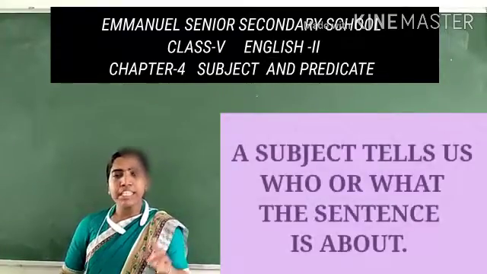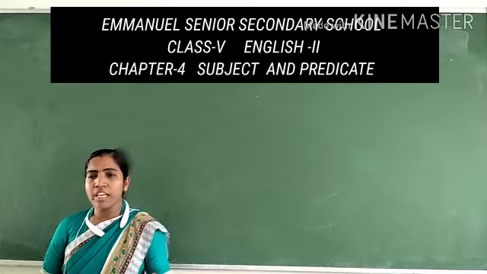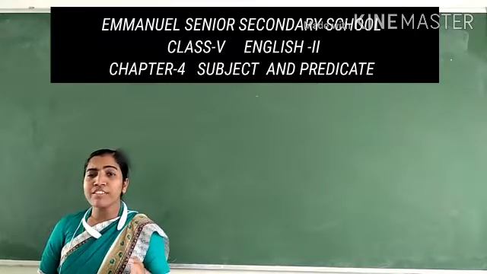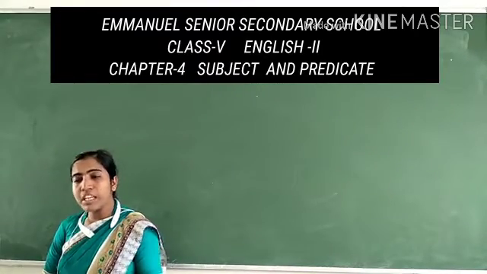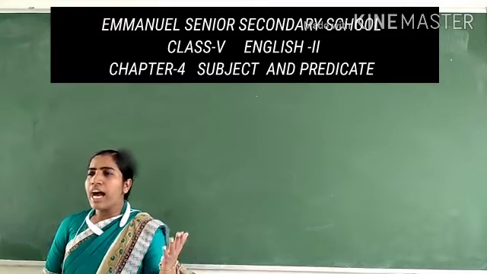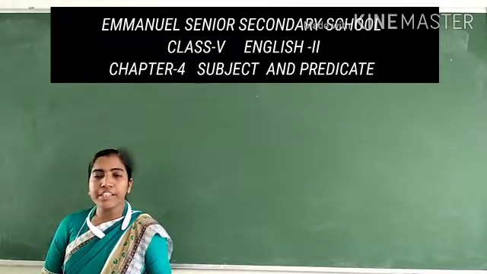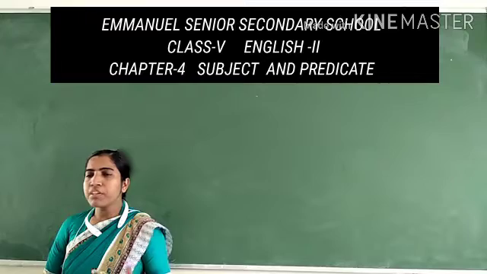And it may be a noun or pronoun. Noun means name of a person, place, thing, animal. And the pronoun comes as I, we, you, they, she, he, it. These all come under pronoun.